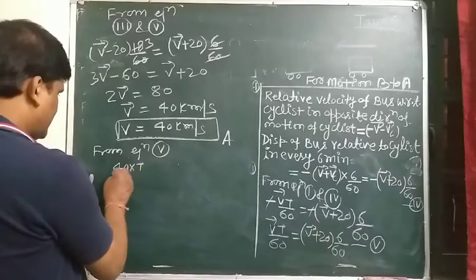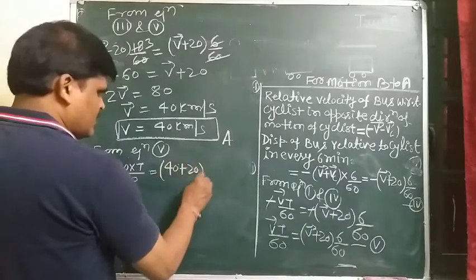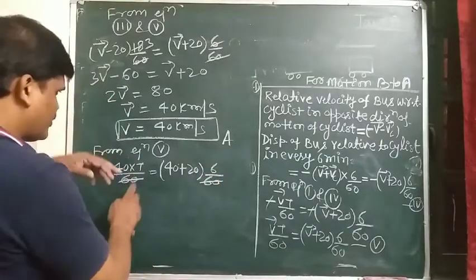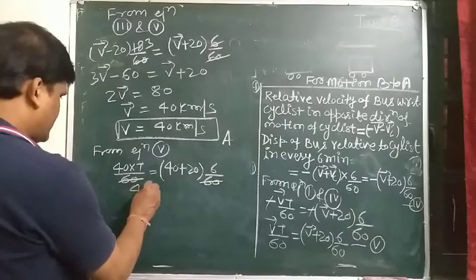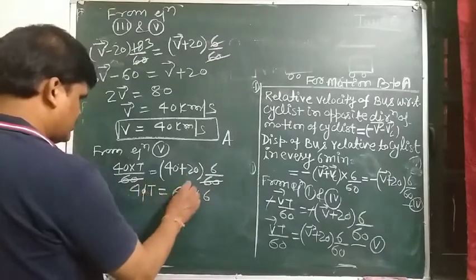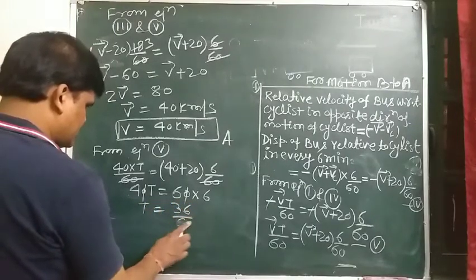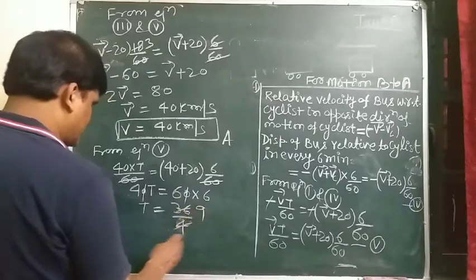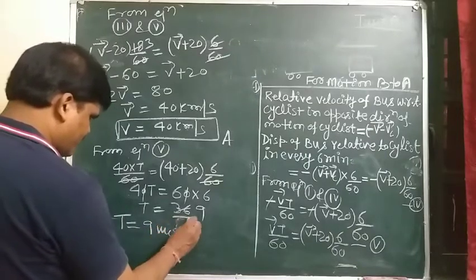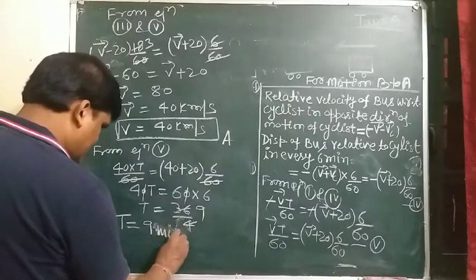We have to find t: 40t by 60 is 40 plus 20 times 6 by 60, and this will cancel out, 60 into 6 cancels out, t is 36 by 4, that is 9. So t comes out to be 9 minutes.